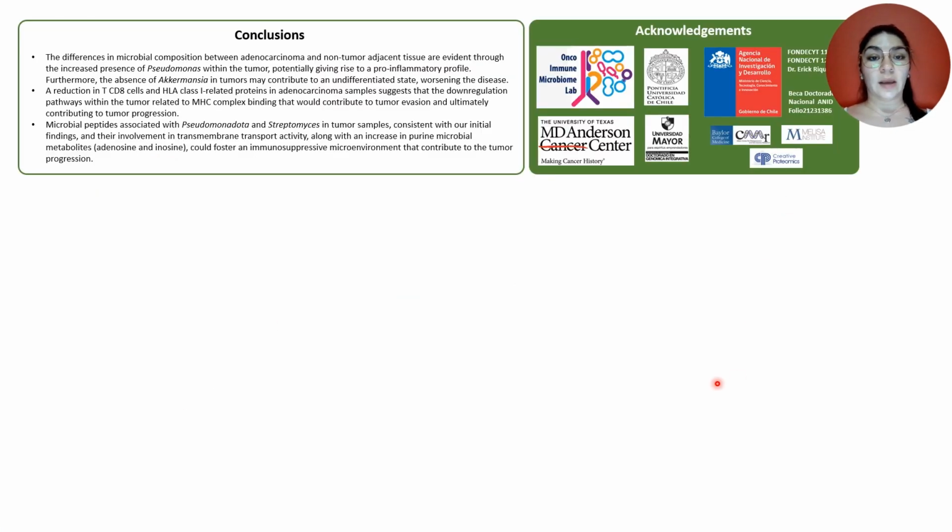Finally, we found some differences between the microbial composition in the tumor samples and the non-tumor samples, with an increase of Pseudomonas in the first one, which could potentially give rise to a pro-inflammatory profile. And also, we found that the absence of Akkermansia in the tumors may contribute to an undifferentiated cancer cell state, worsening the disease. On the other hand, we had a reduction in TCD8 cells and HLA class 1 related proteins in adenocarcinoma samples, maybe suggesting that regulation pathways within the tumor related to MHC complex binding contribute to tumor evasion and ultimately to tumor progression.